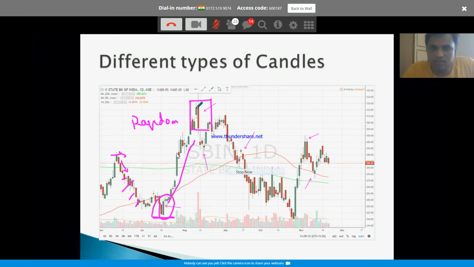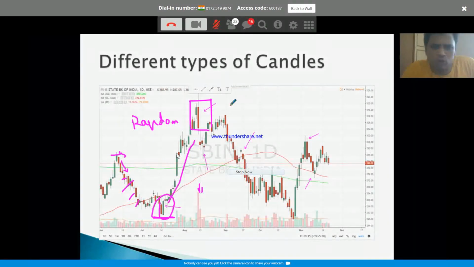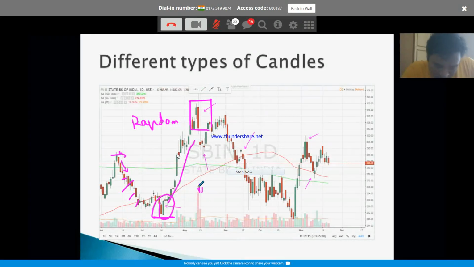Now what do you see here? This is a bearish engulfing candle, right? This specific day, it opened high, went all the way high, and sold aggressively. Look at the volume here. Let's say, for example, you are holding a long position in State Bank of India. The moment you see this candle, it is trying to tell you something loud and clear. Now you don't have to ask anybody, should I exit from State Bank of India or not? The moment you see this candle with such volume, something happened.